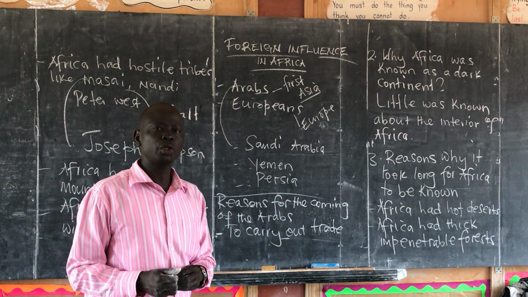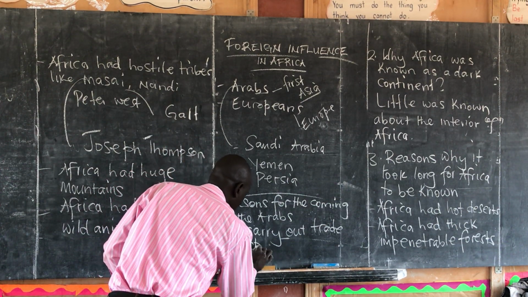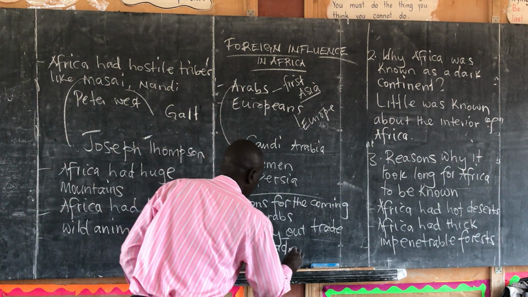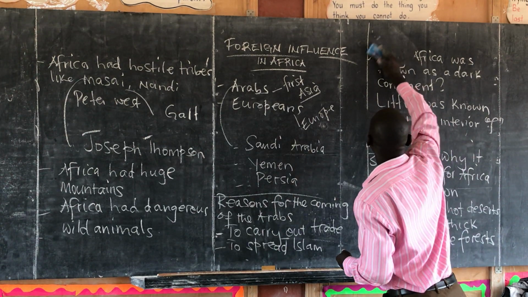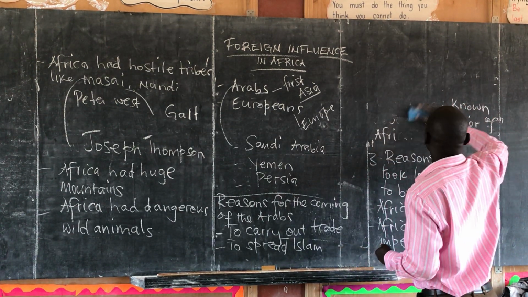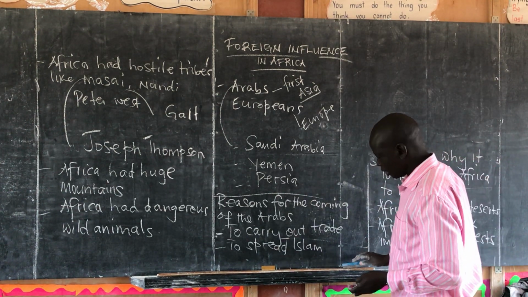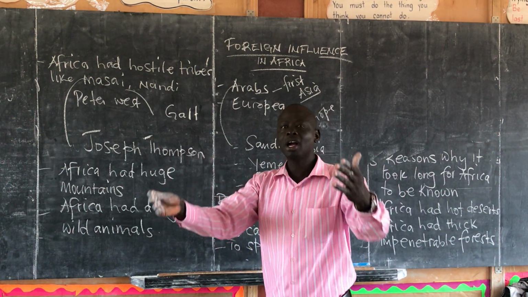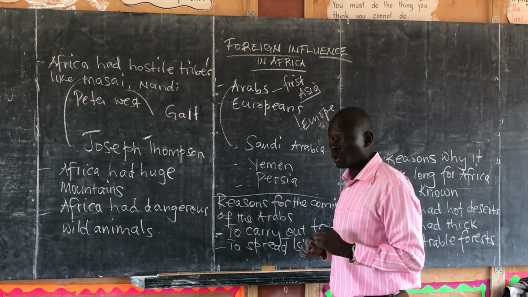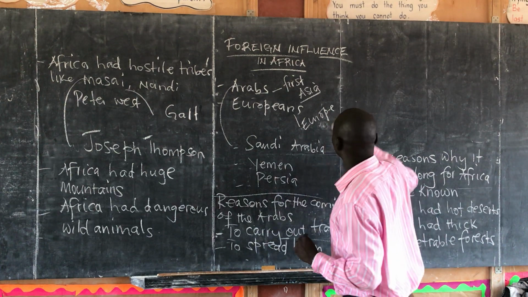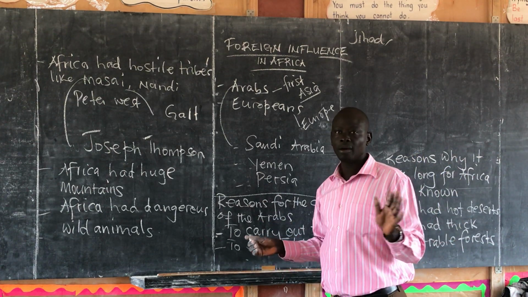But there were Arabs that also came to spread Islam as a religion. Then thirdly, we had Arabs who were running away from religious wars. You know, during the time of Prophet Muhammad, they would go and conquer an area and spread Islam by force. Those wars are known as the jihads. So some of the people ran away from these wars.